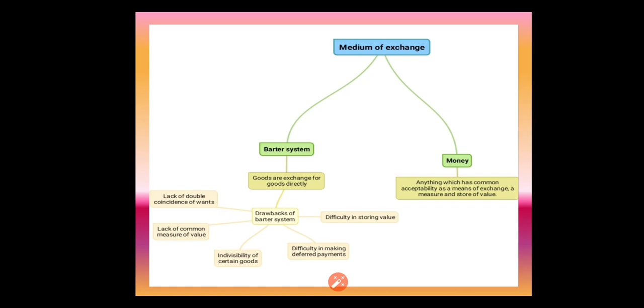So already we saw what is a means of exchange, the medium of exchange, but at the same time the money must have the measurement. We know what is measurement, the common measurement, and it must be able to store value for a period. So whenever they want, they can take it and use that money. That is called money. So the clear definition has been given for you, and we have to know that.